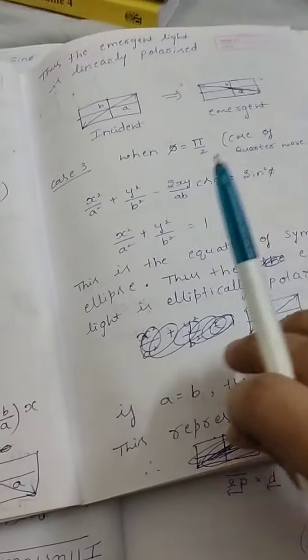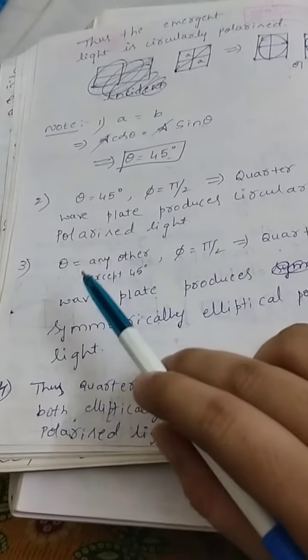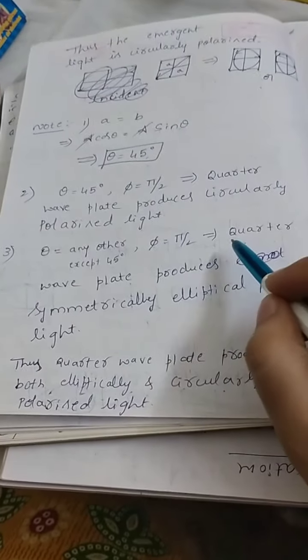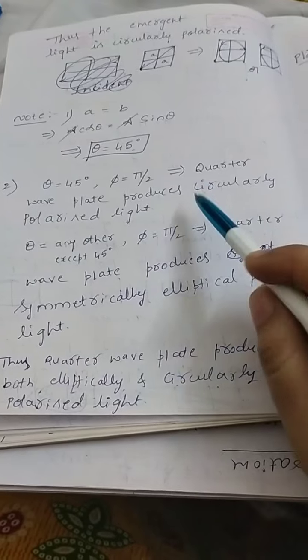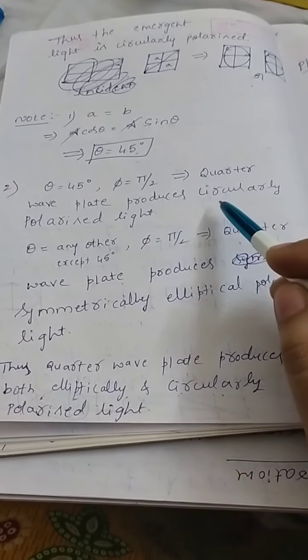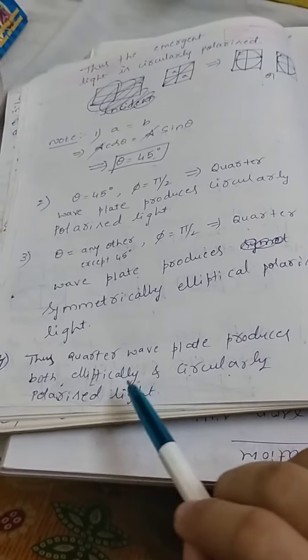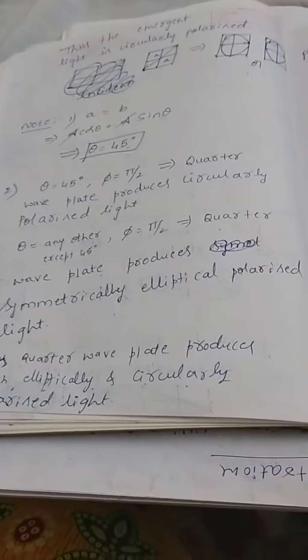No restriction on theta, but only when phi is equal to pi by 2, then I will get the elliptically polarized light. That is, for any angle other than 45 degree, and again phi equal to pi by 2, you will get the elliptically polarized light. That means a quarter wave plate is sufficient to produce both circularly polarized light and elliptically polarized light. That is why I am writing: quarter wave plate produces both elliptically and circularly polarized light. So you will get this pictorial idea. For that I am sending one video, you will get that later.